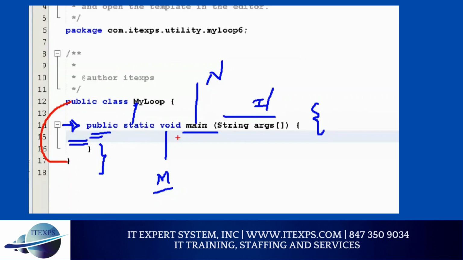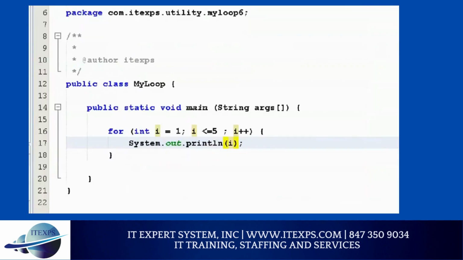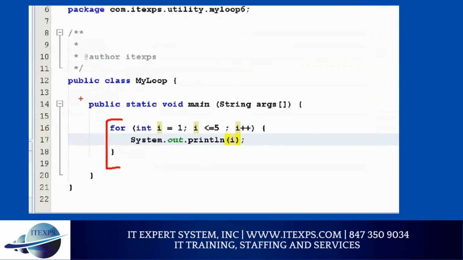Now I'm going to write a for loop. So let's get started. So for in parenthesis, int i equals 1, i less than or equal to 5, and i plus plus, and curly bracket start, press enter, and then say sout tab, and here you just write i. Make sure you remove double quotation. So this is my for loop. This is my main method, and this is my class.